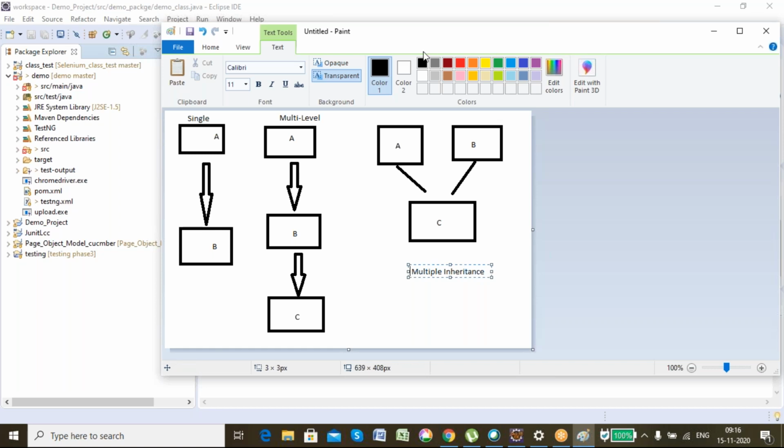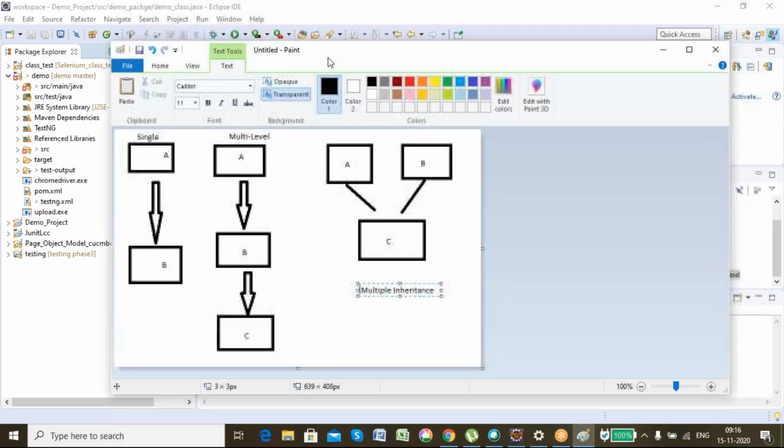Everyone got this concept? Okay. So anyone tell me why multiple inheritance is not permitted in Java? Because the child class will get confused about which characteristics to access if there are duplicates, similarities in both classes. Good.